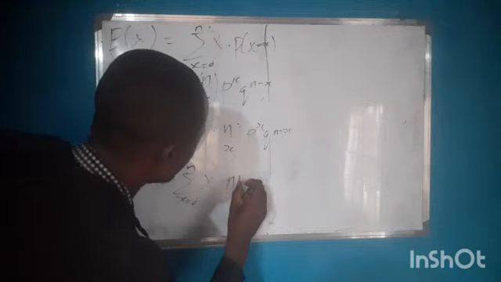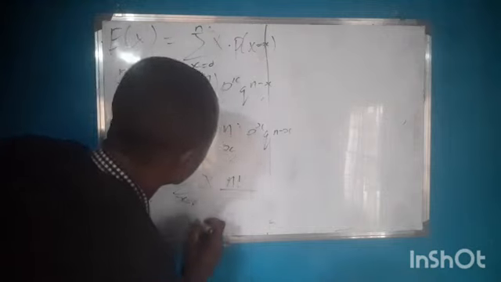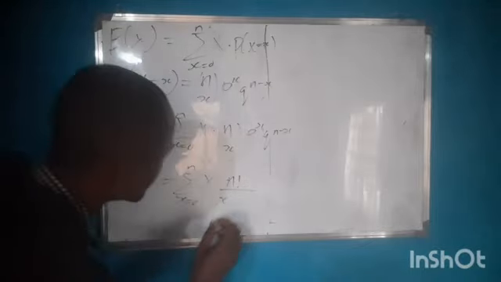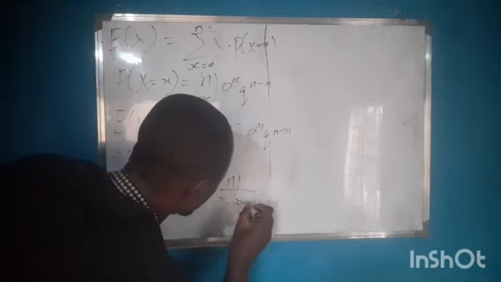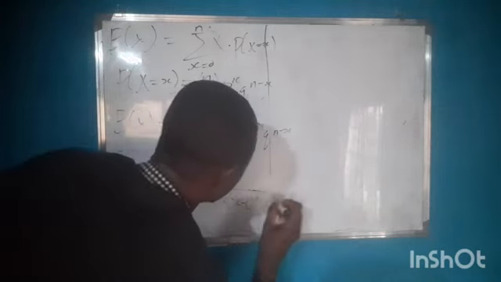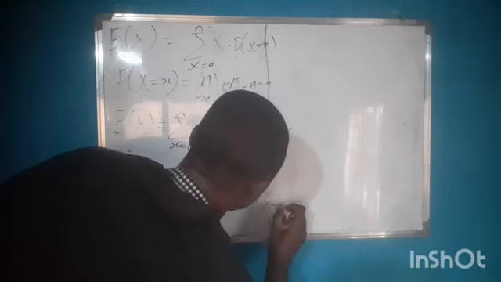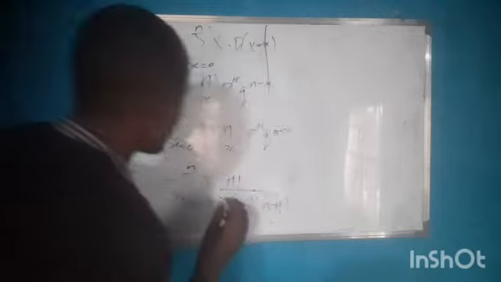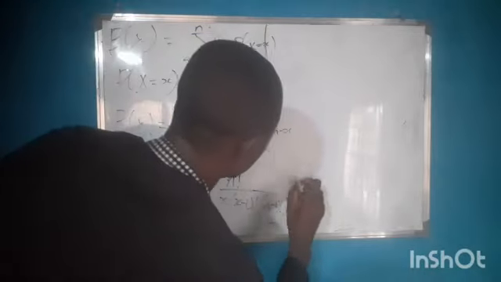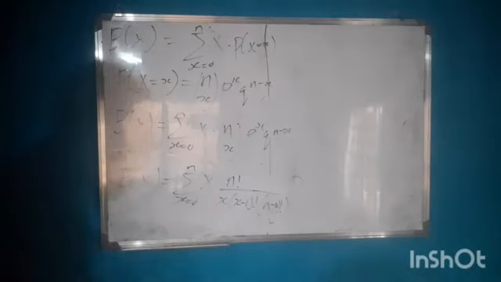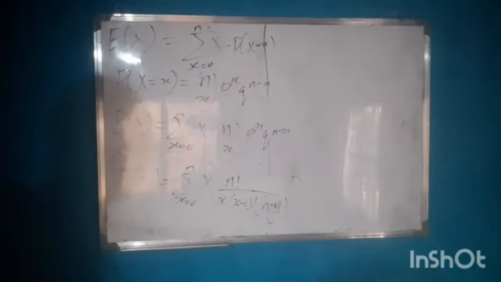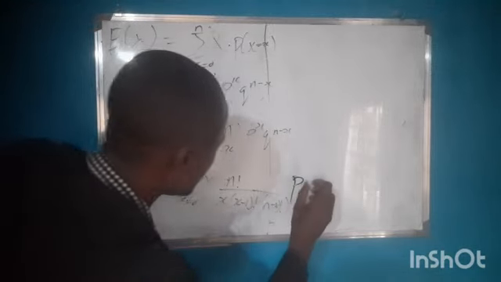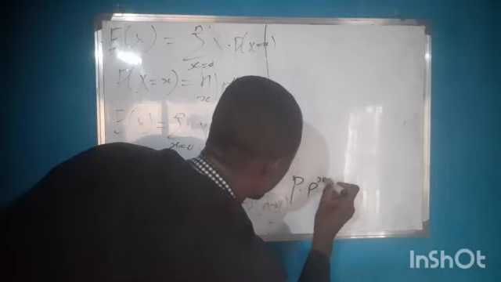N factorial all over x times (x minus 1) factorial, (n minus x) factorial, times what? P multiplied by p raised to power x minus 1.